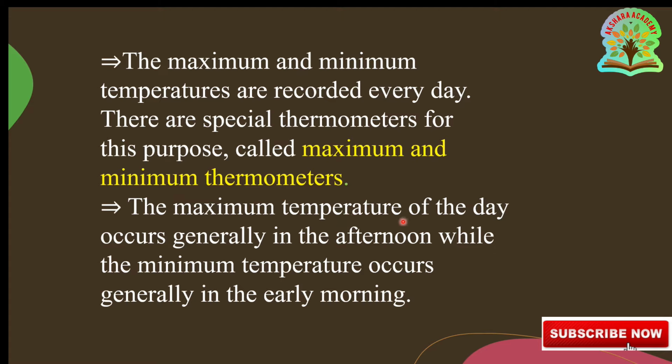The maximum temperature of the day occurs generally in the afternoon, while the minimum temperature occurs generally in the early morning. So early morning temperature is minimum and in the afternoon the temperature is maximum. Go to the next one.